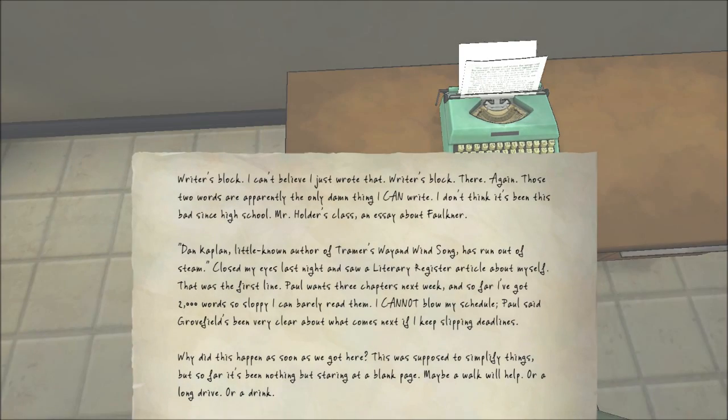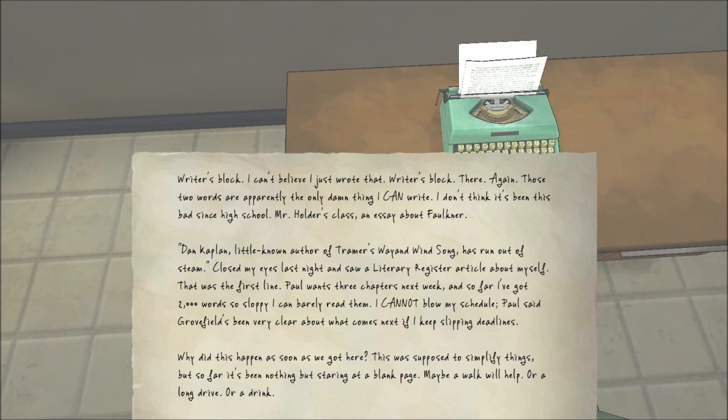block. I can't believe I just wrote that. Writer's block. There, again. Those two words are apparently the only damn thing I can write. I don't think it's been this bad since high school. Mr. Holder's class, an essay about Faulkner. Dan Kaplan, little-known author of Tramer's Way and Windsong, has run out of steam. Closed my eyes last night and saw a literary register article about myself. That was the first line.